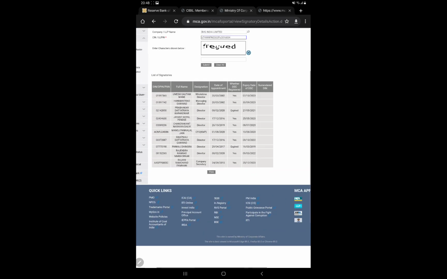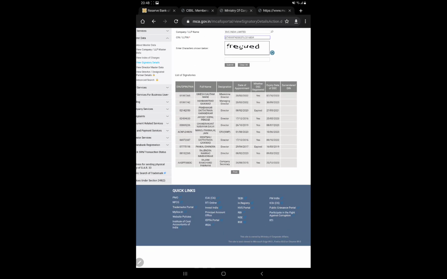Now see the details of the directors: their expiry date of DSC, whether DSC is registered or expired, date of appointment, their designation as well, and their full name along with their DIN or PAN number. Up till now it is clear to you.